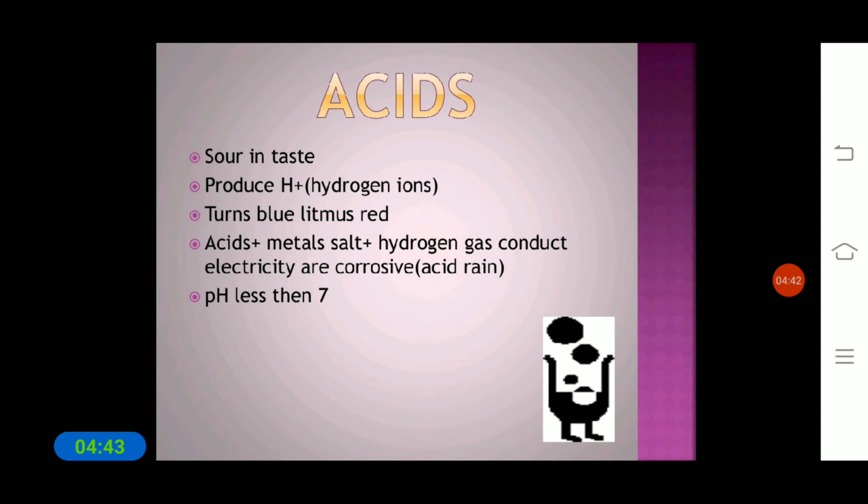Acids have pH less than 7, so we can find out the acidity and basic level by using the pH. Below pH 7, we can consider the given substance to be an acid.